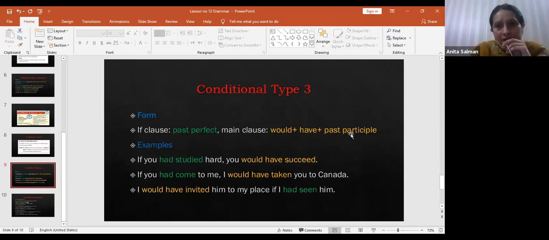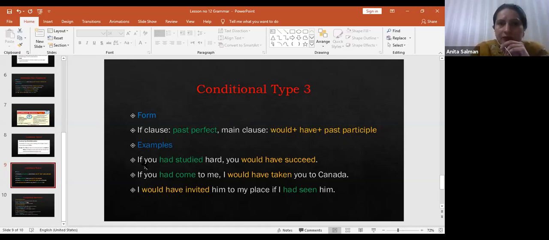Past participle का क्या मतलब होता है? Third form of verb. Look at, I've told you that conditionals are having 2 types of sentences, if clause and main clause, right? In conditional type 3, which verb is used in if clause? Past perfect. And in main clause, what is used? Would plus have plus past participle, right?